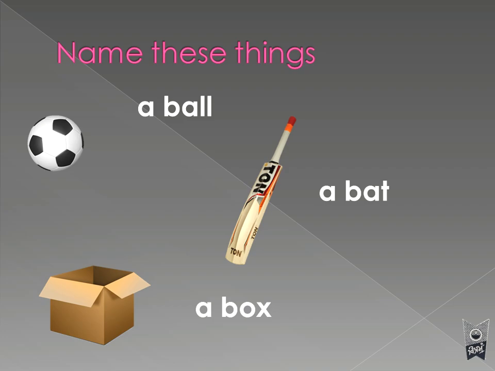Okay. So now whenever you say a name of something, then what happens? You are able to see that particular thing. Suppose if I don't show you this picture and I will just say a ball, so you know what is a ball. If I say a bat, then you know what is a bat. If I say a box, then you know how the box looks like. Okay, so all these are what? The names of the things. Ball is the name of this thing, bat is the name of this thing, and box is the name of this particular thing.